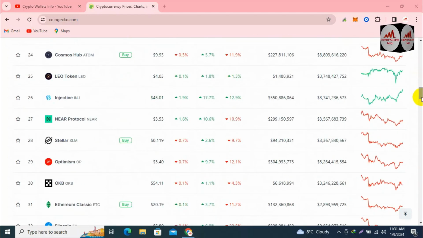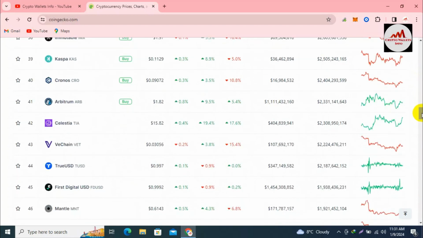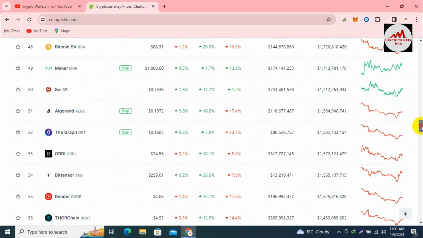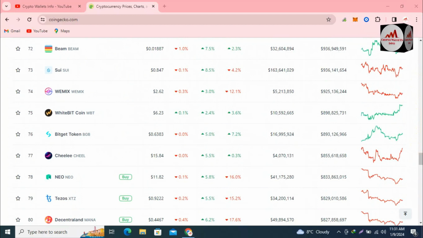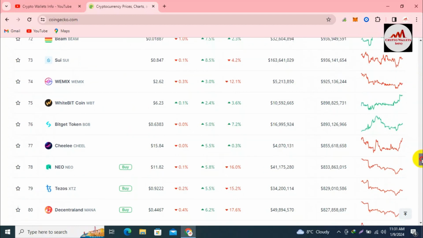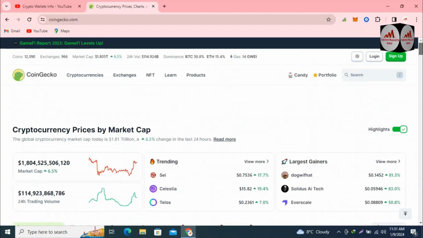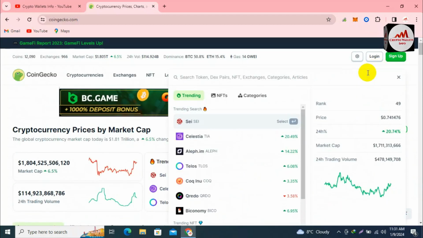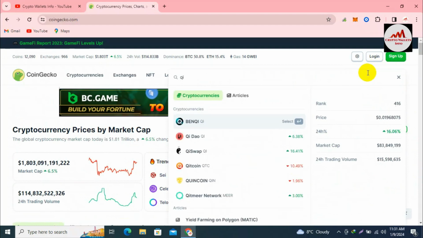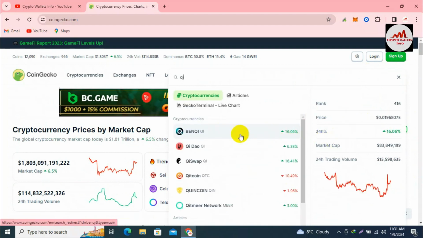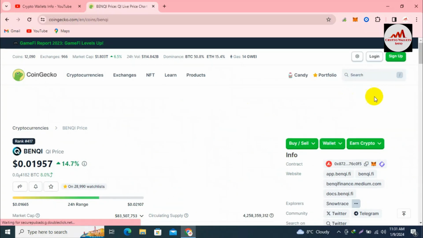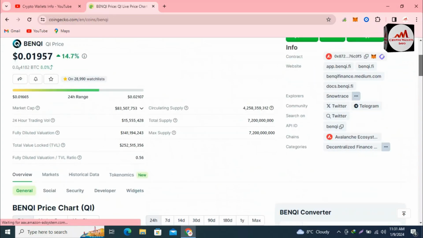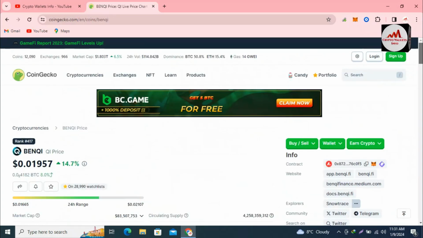So I'm going to check whether it is available in the top 100 cryptocurrency list. Otherwise, I will directly search on the search bar. I think it is not shown in the top 100. So going to the search area, simply type here QI. You can see Benqi shown here, 16% up in the last 24 hours.